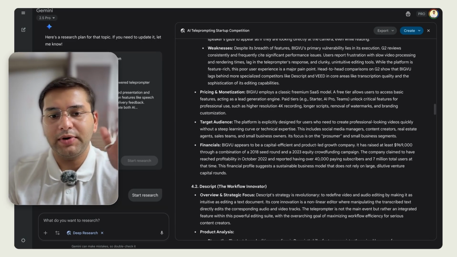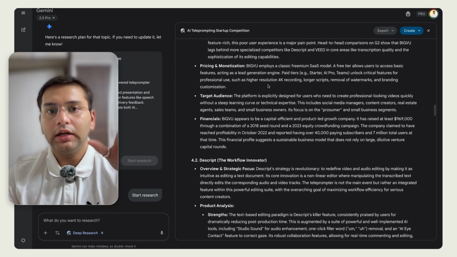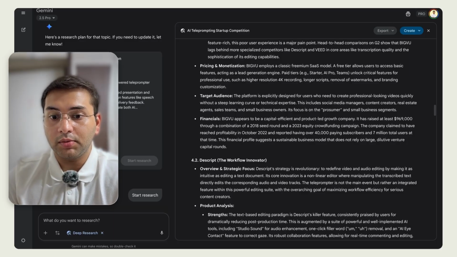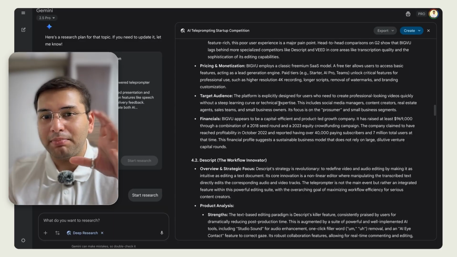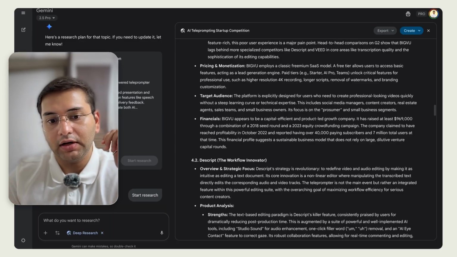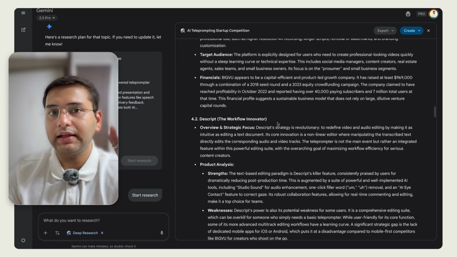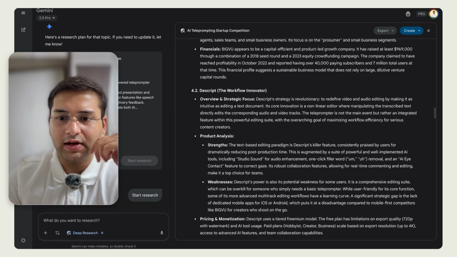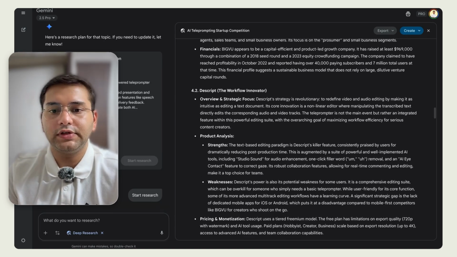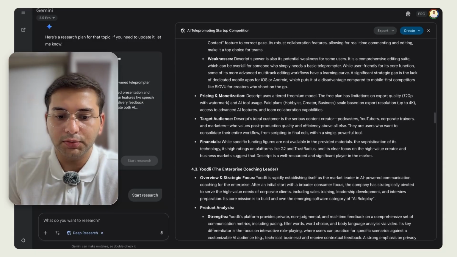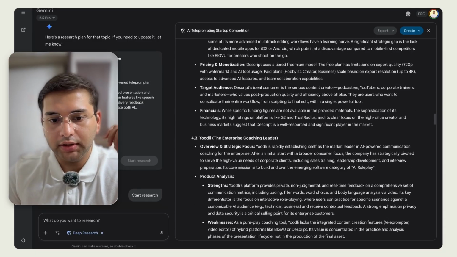Then pricing and monetization was pretty common. Target audience. If you've been unsure about your target audience, you can see which app matches your idea space and figure out your target audience. And then financials. Again, this information is not so much relevant to me, but still nice to have to see where the product can grow to or how much market is available to capture.